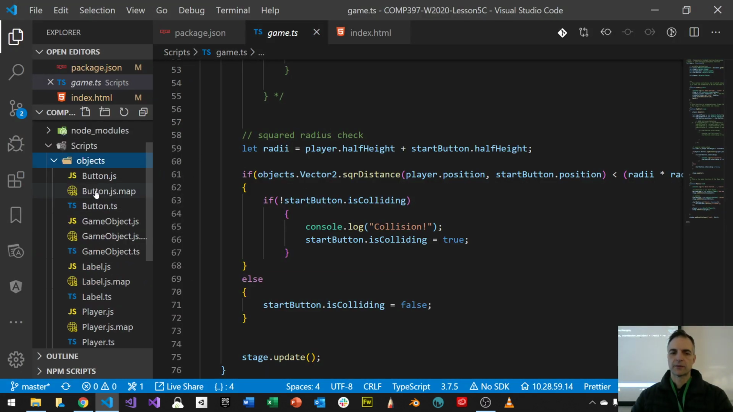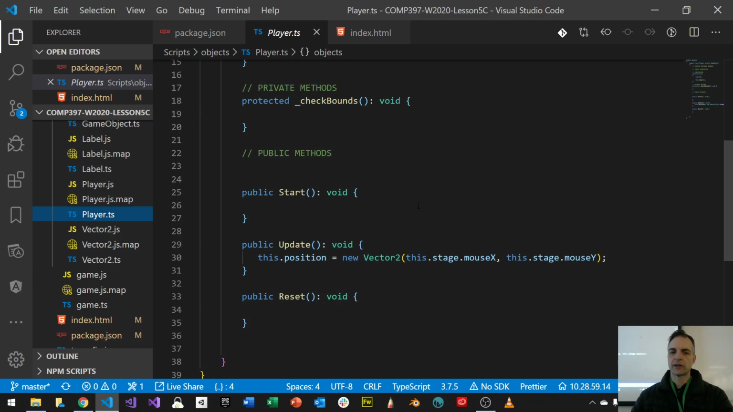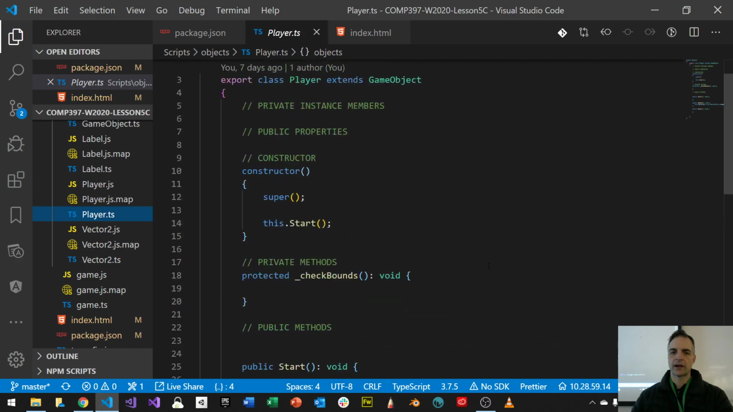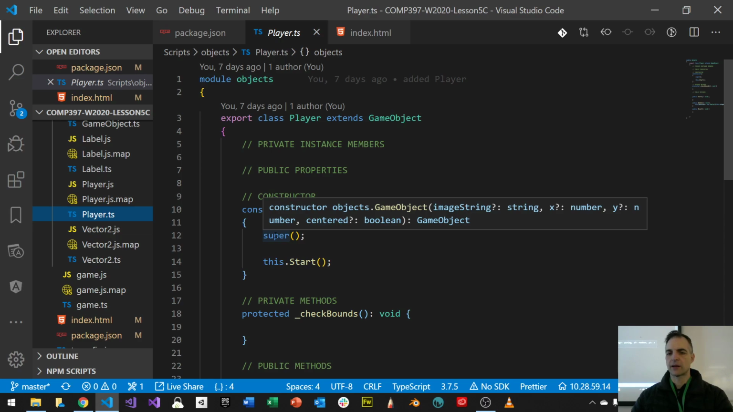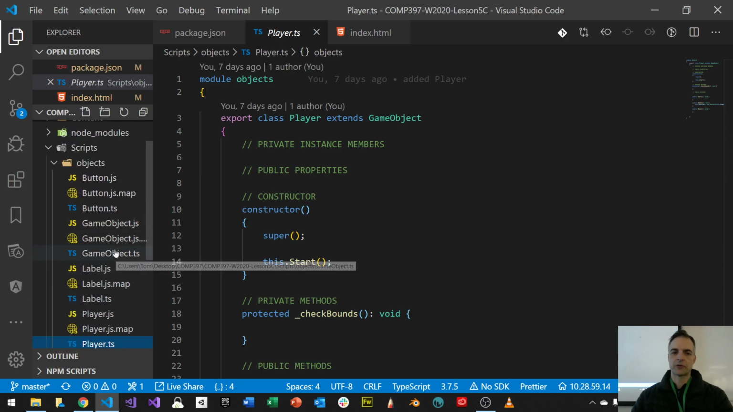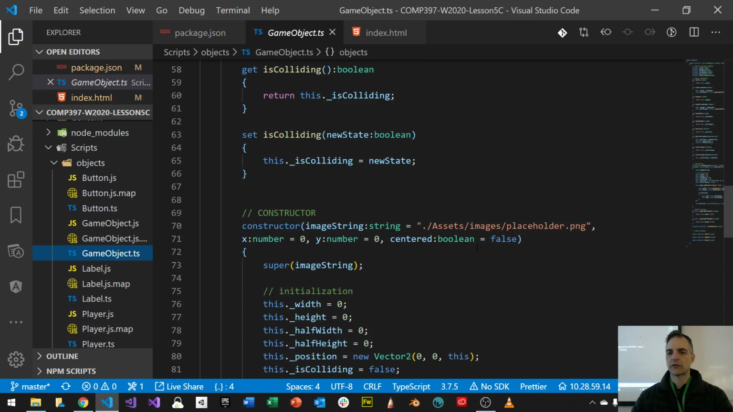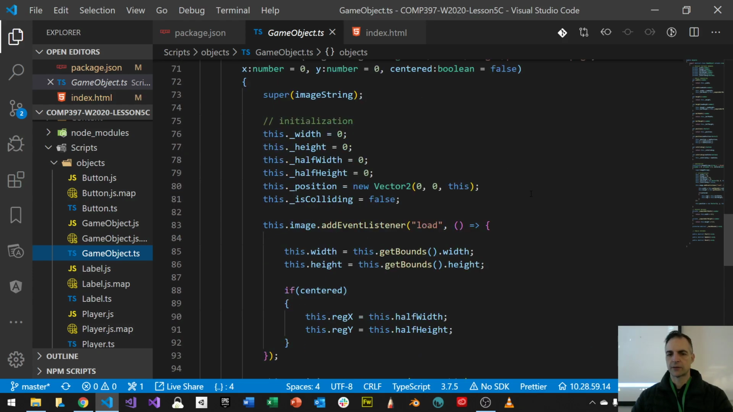So in my objects, I have my player object. Here's my player.ts. By default, it gets input from stage X and stage mouse X and mouse Y. It calls the super constructor. The super constructor basically calls my game object and sets X and Y coordinates, and whether it's centered or not. So if I go to my game object superclass, we can see that centered is false by default. Okay, that's what the game object superclass does.